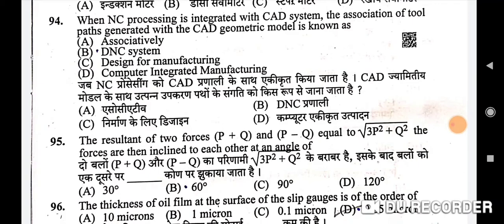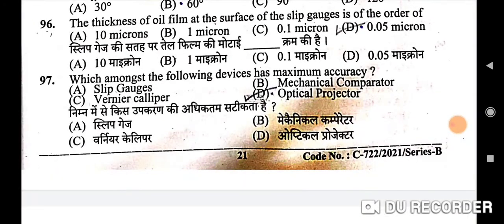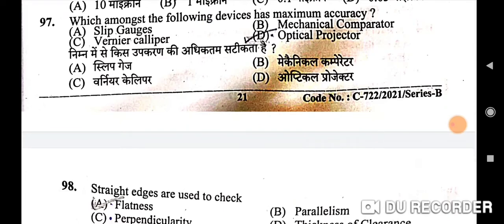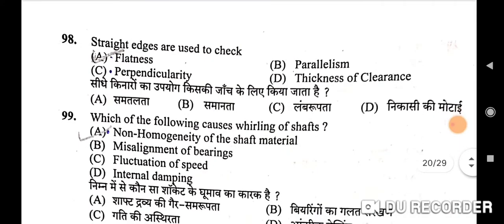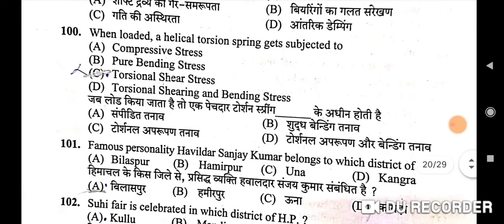So next 96th question is the thickness of oil film at the surface of the slip gauges is of the order, correct option is D, 0.05 micron. Next question is which among the following devices has maximum accuracy, correct option is D, optical projector. Next question is straight edges are used to check flatness, A is the correct option here. 99th question is which of the following causes whirling of shafts, correct option is A, non-homogeneity of the shaft material. So next question is when loaded, a helical torsion spring gets subjected to, correct option is C, torsional shear stress.